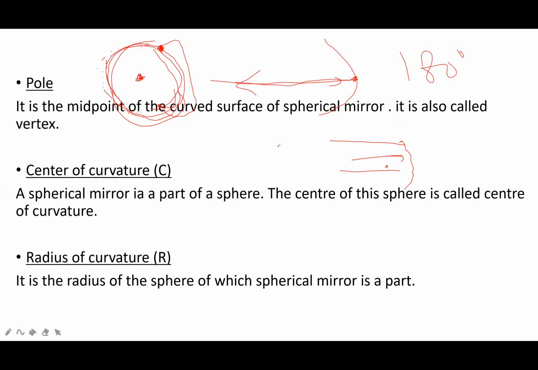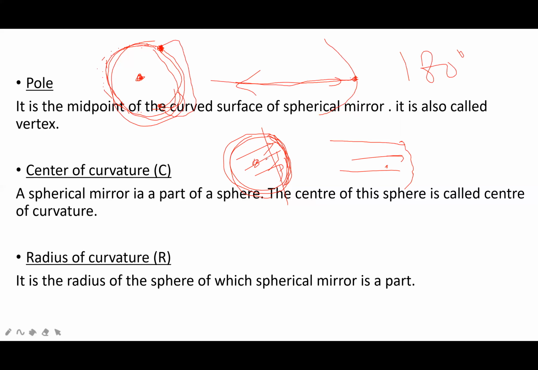If you take a circle and take some portion of it, and that portion is the reflecting one, then the lifted portion from which reflection takes place is a part of a circle, and the center of the circle is called the center of curvature.